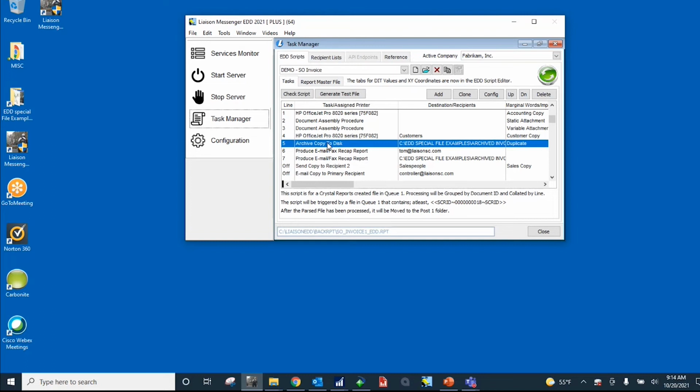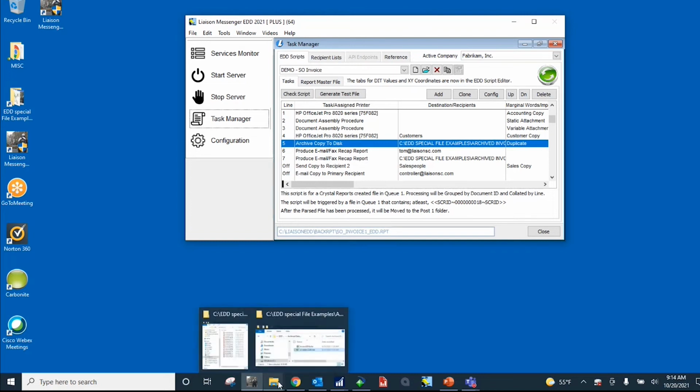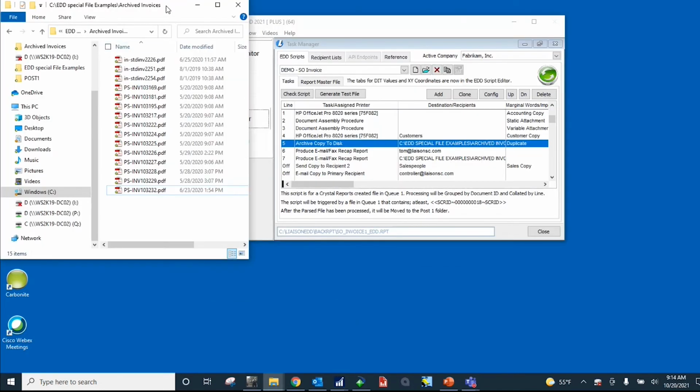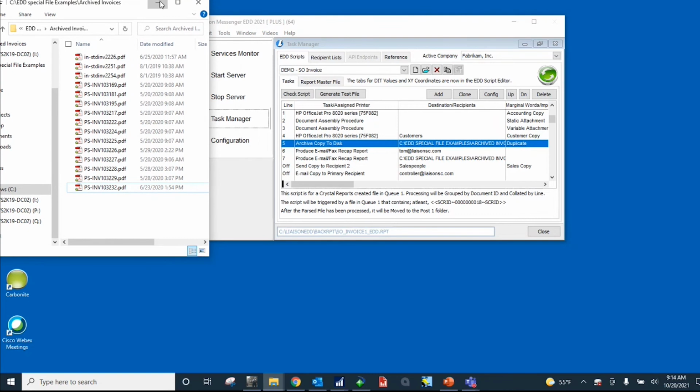We also have a copy archived to a folder. So we're creating an individual PDF of every invoice, assigning a name to the PDF using data off of the report, and then dropping it in this folder over here, our archived invoice folder.